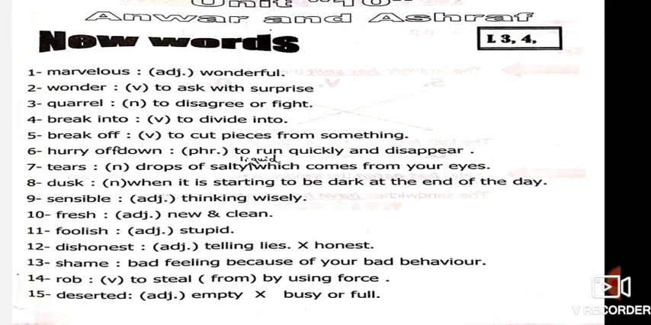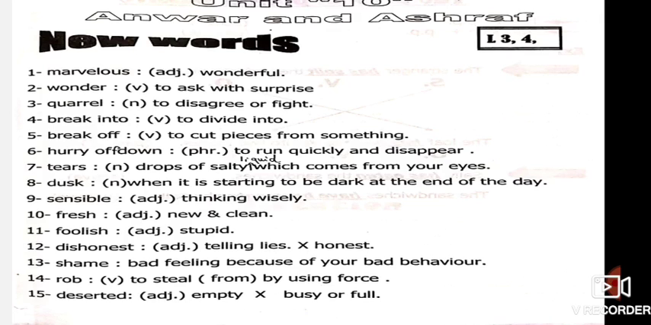Okay. Number 9, sensible. Sensible, to think wisely. It's an adjective which means thinking wisely, to think in a wise way. Okay, he is sensible, which means he has wisdom. To be wise, he is wise. Okay. Number 10, fresh, new and clean. Fresh means new and clean.